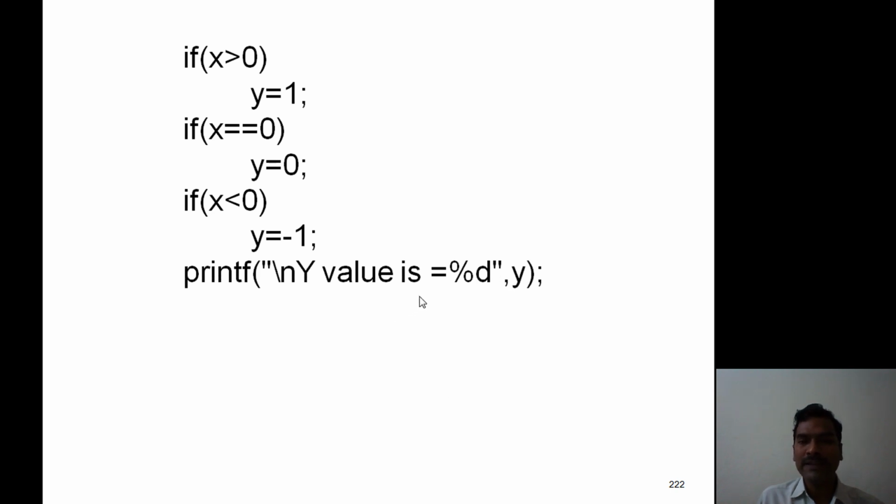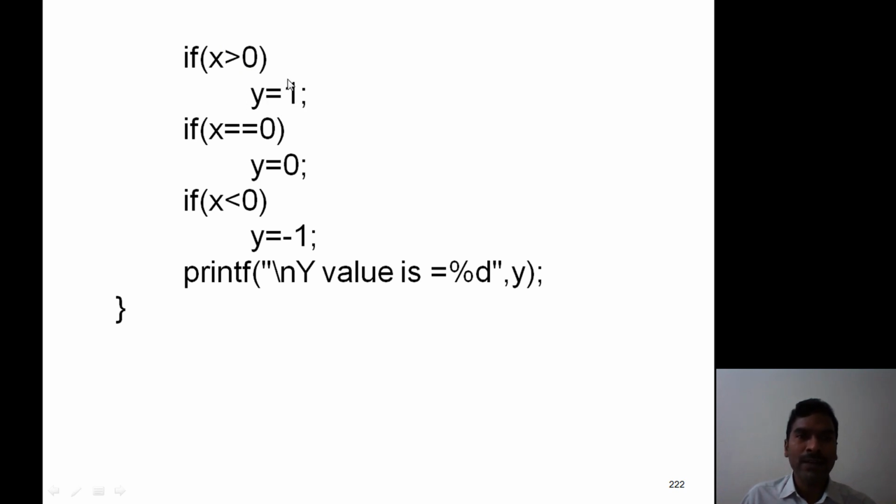Now we are printing the Y value. Now the implementation part is completed. Now terminate with the right curly brace. A simple program. When we execute this program, assume the X value is 4. Now 4 is greater than 0. True. Hence Y equals 1.